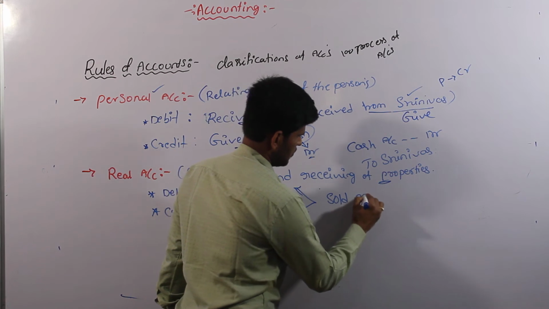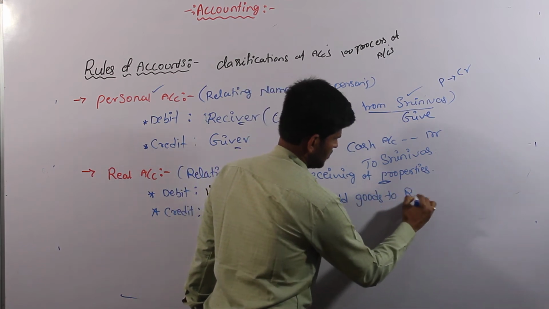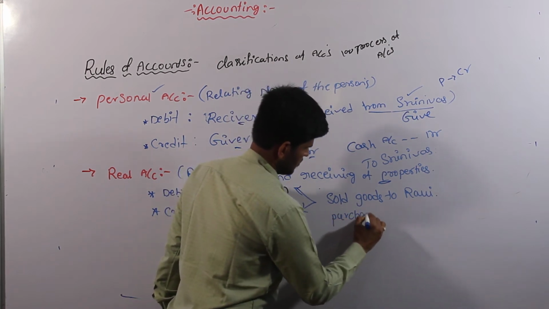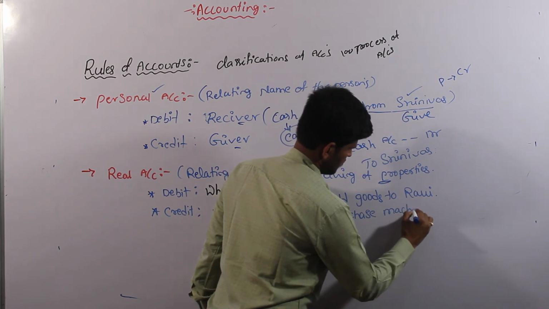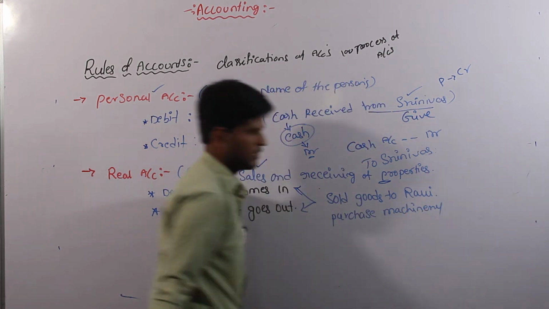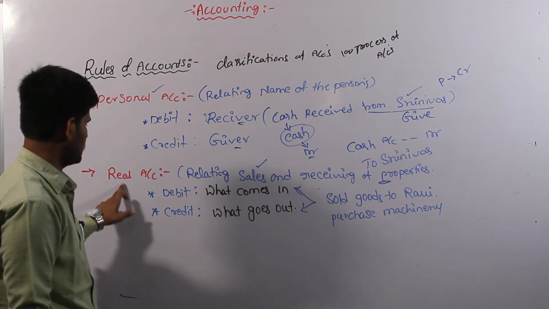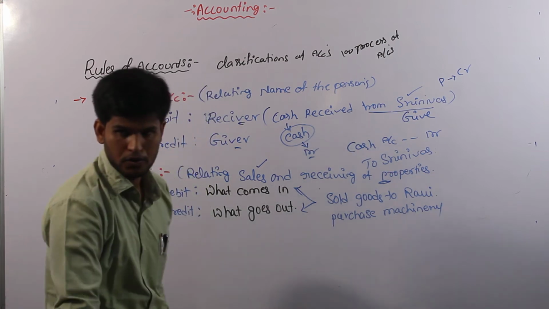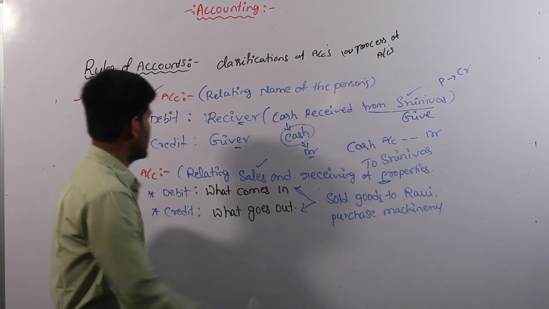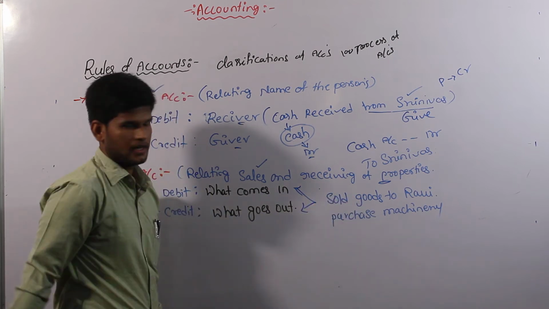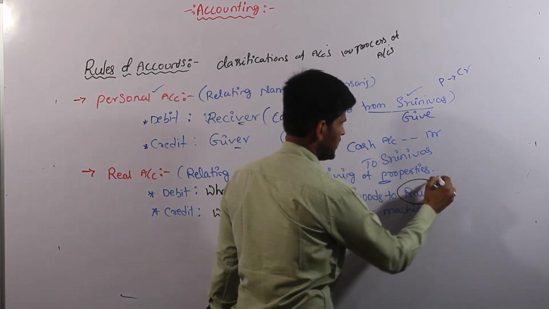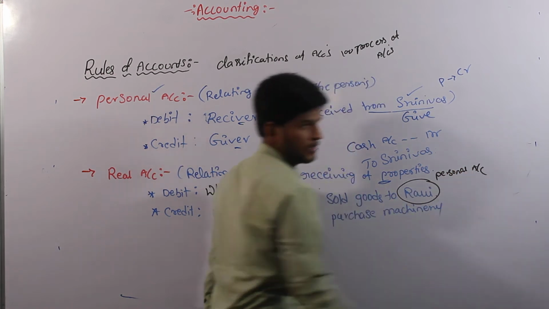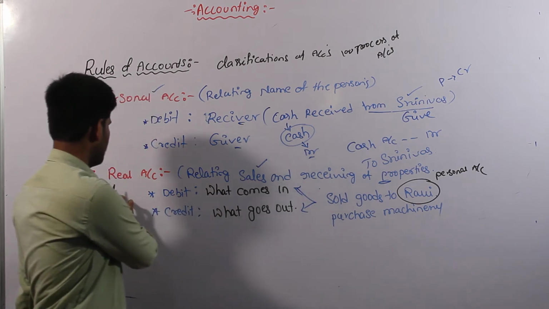Sold goods to Ravi, purchase machinery. I am giving two examples to identify the rule of account. So real account, that is nothing but first example is sold goods to Ravi. First of all, we have to identify the personal account in our third example. Sold goods to Ravi. Ravi is a person. So person is nothing but it goes to personal account.